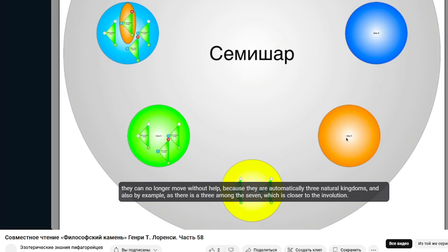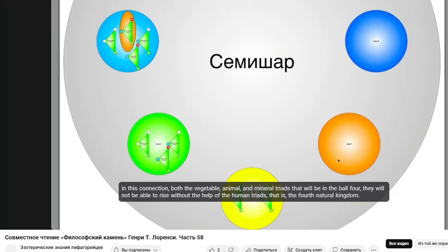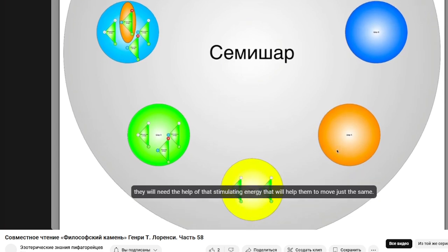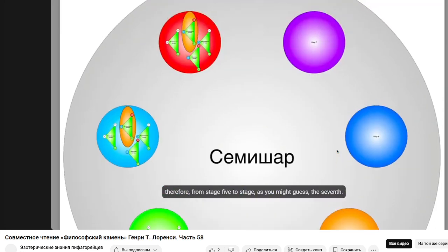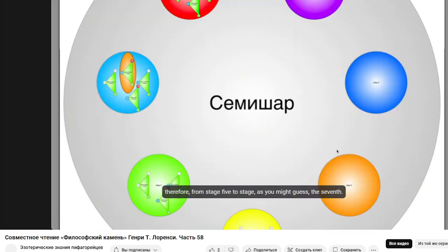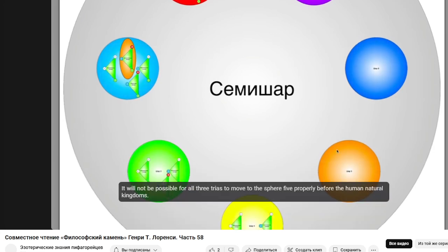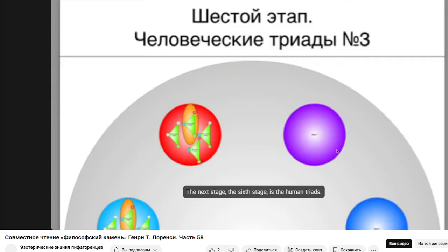In this connection, the vegetable, animal, and mineral triads that will be in ball 4 will not be able to rise without the help of the human triads, that is, the 4th natural kingdom. They will need the help of that stimulating energy that will help them to move. Therefore, from stage 5 to stage 7, as you might guess, it will not be possible for all 3 triads to move to sphere 5 properly before the human natural kingdom. The next stage, the 6th stage, is the human triads.